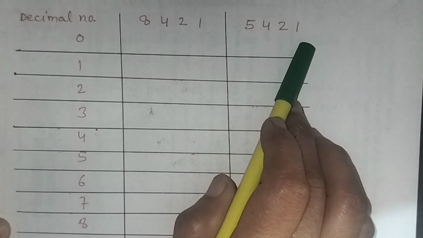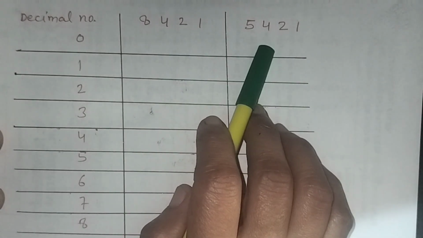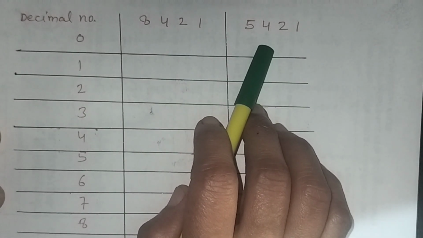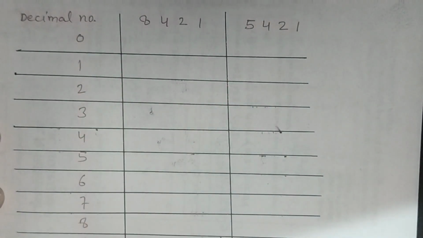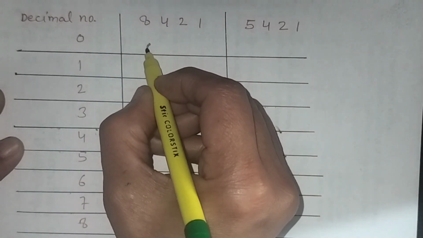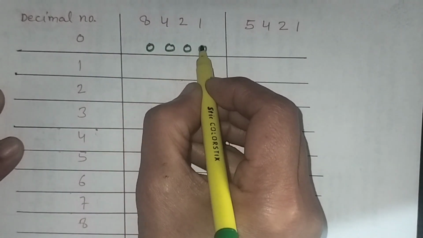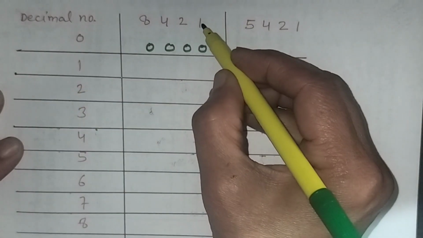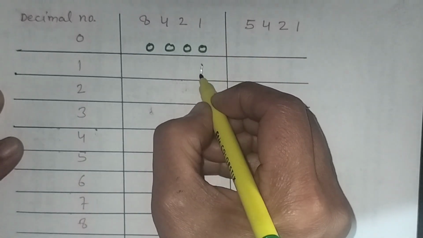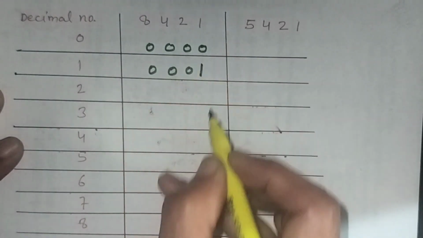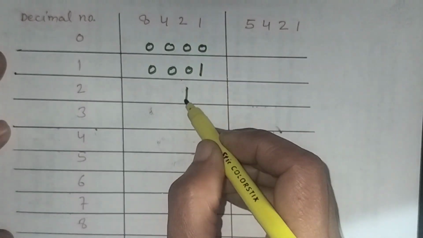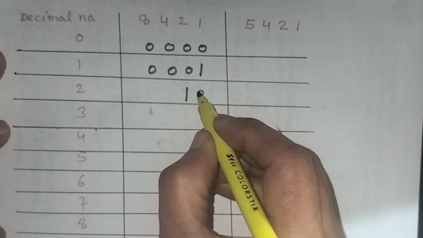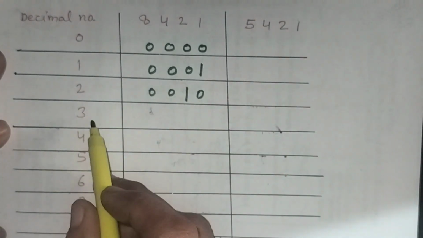8421 and 5421 are the weights of the numbers, and these are not self-complementary BCD codes. Now we'll write the BCD codes against these decimal numbers. We will write 0 as 0, so we will put 0 at all places. Now we'll write 1, as it has weight 1, so we will put 1 here and all other places will be 0. Now we'll write 2, so we will place 1 against 2 and other places will be 0.